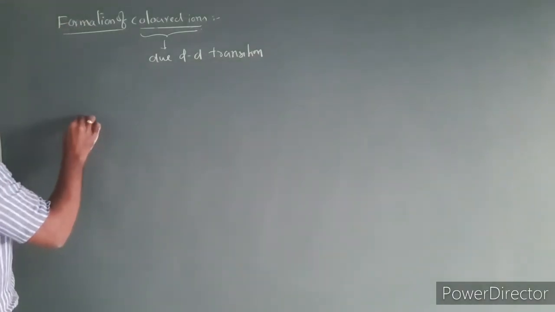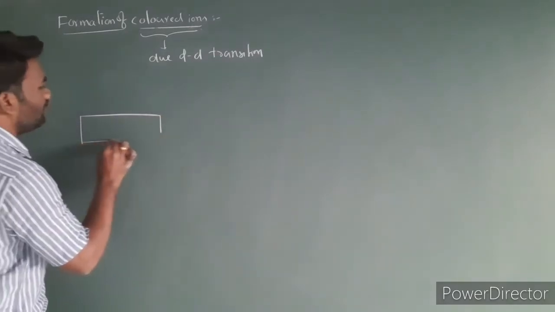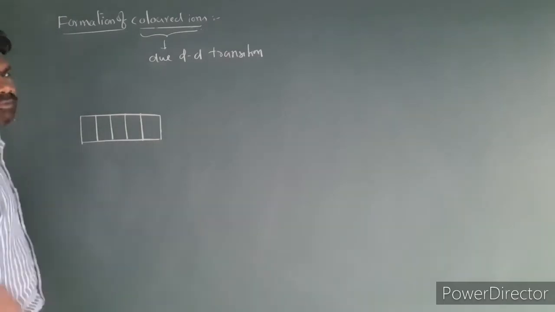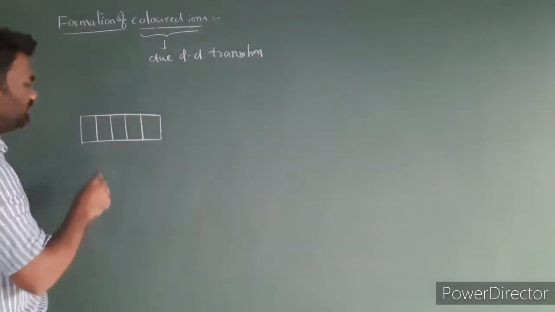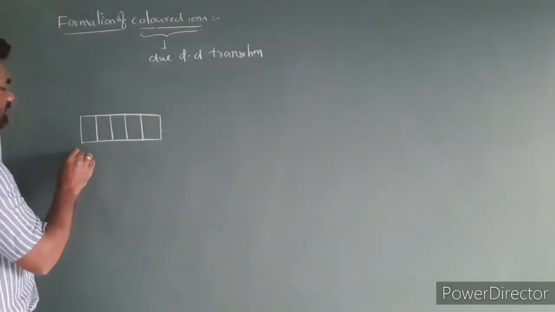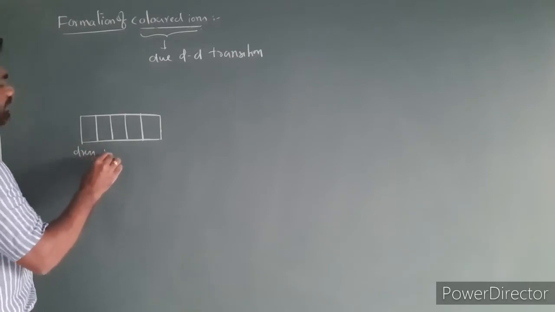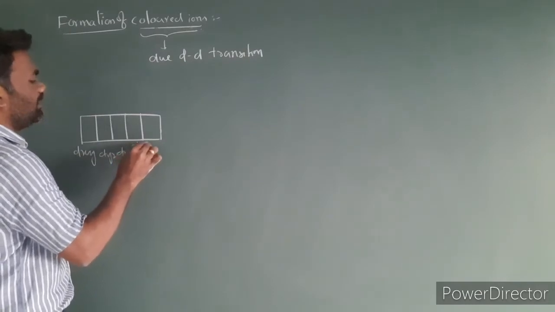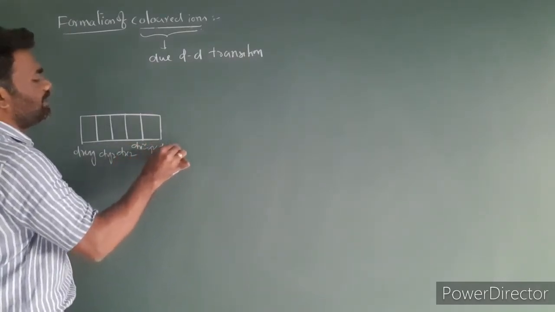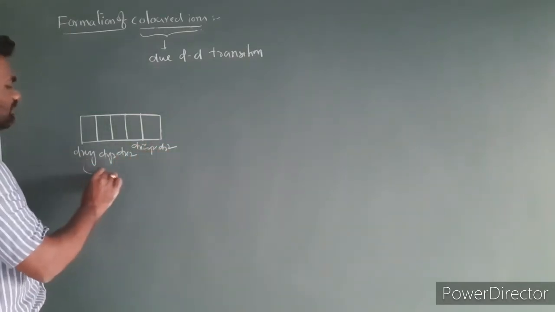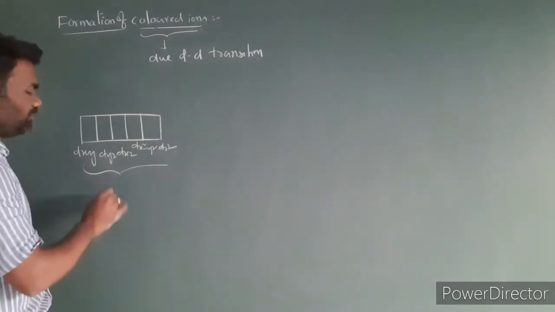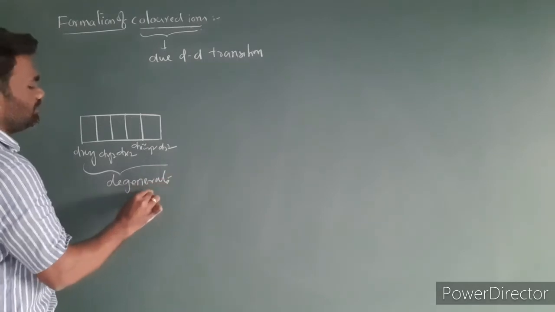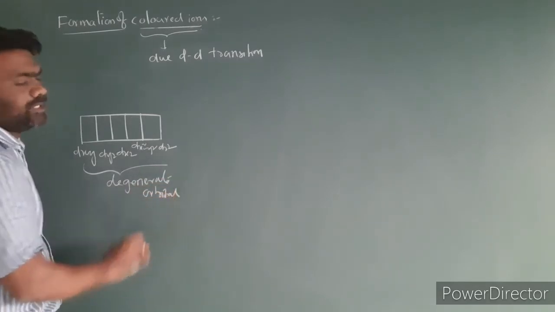I am taking the d orbitals. In the absence of ligand, all the d orbitals have the same energy. We call them degenerate orbitals. So this is dxy, dyz, dxz, this is dx2-y2, and this is dz2. All these orbitals have the same energy. We call them degenerate orbitals in the ground state.